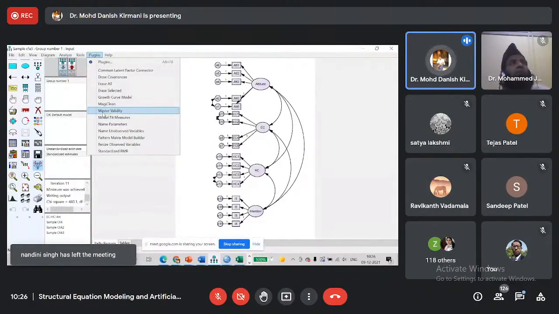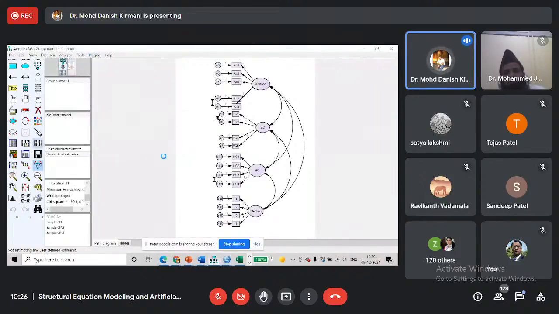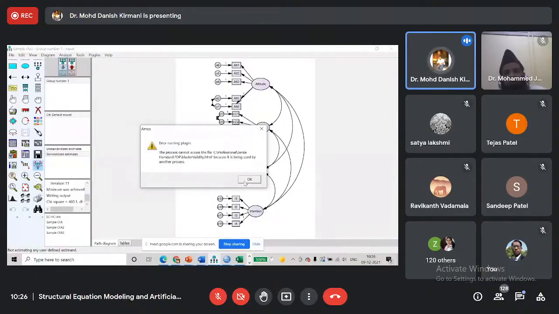So we download that tool from that website and we add the plugin in the Amos software. Sometimes it runs well, sometimes it may create problems. When I used it first, it ran well and provided good results. But now I'm trying to run it again, it is causing some problem.